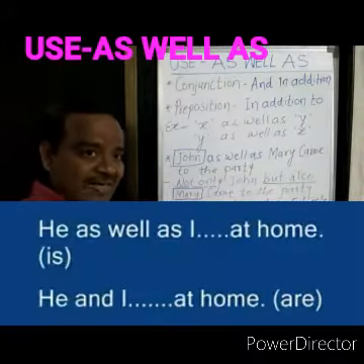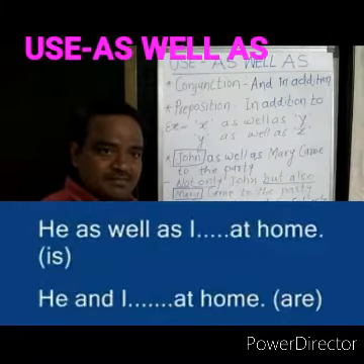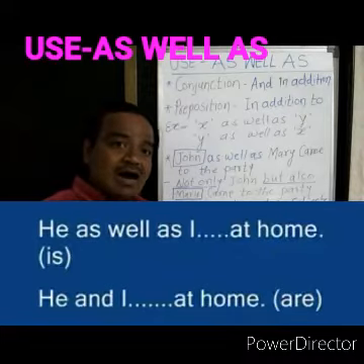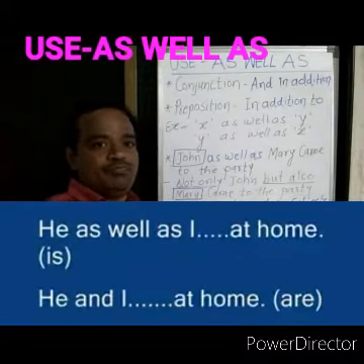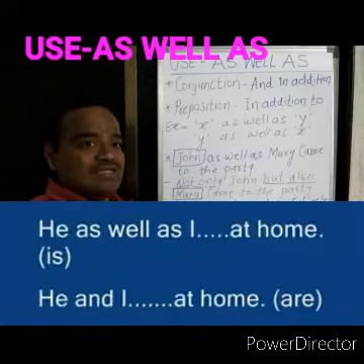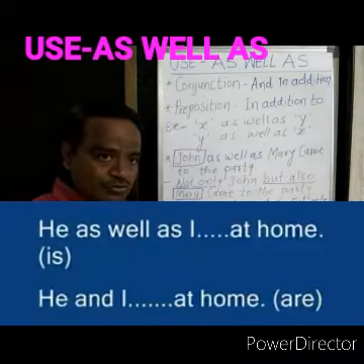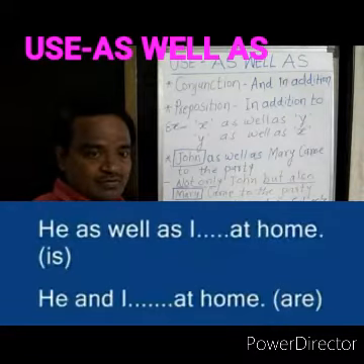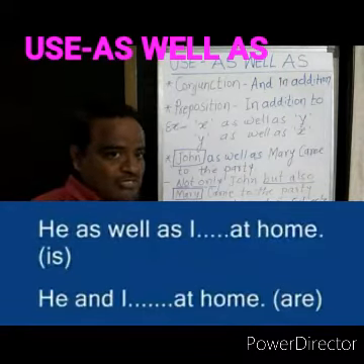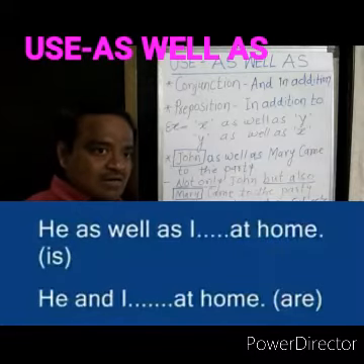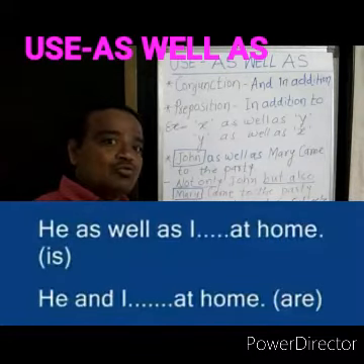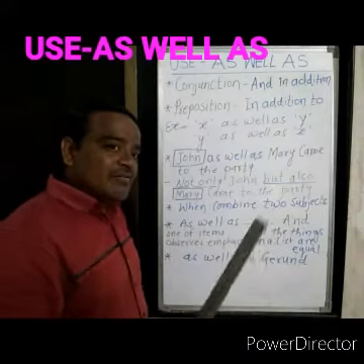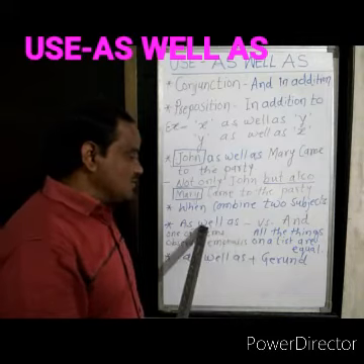For your better understanding, another example on the screen. He and I are at home. When we use "as well as" to join the pronouns he and I, then "he as well as I is at home". You know better from this sentence how the verb follows the first subject. And when we use "and", what is the difference?